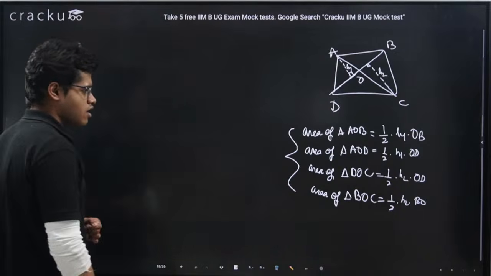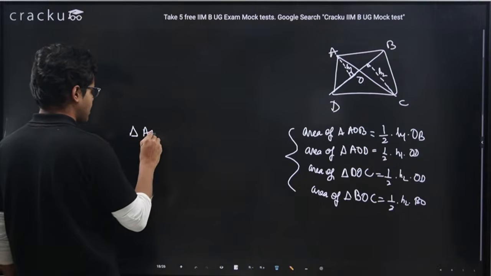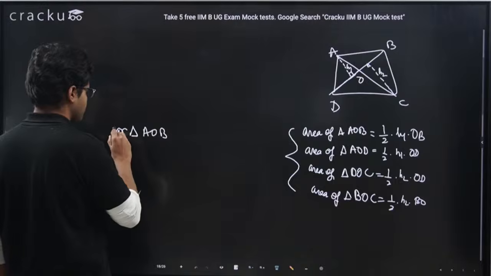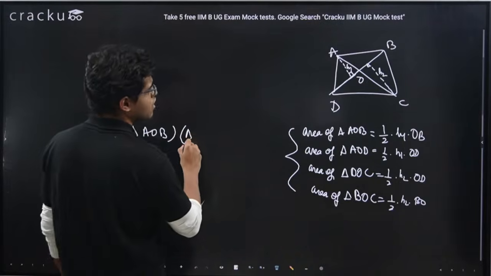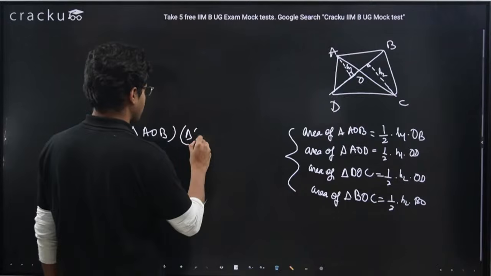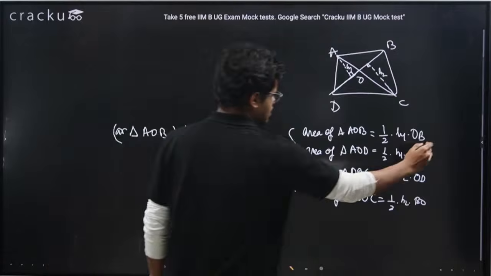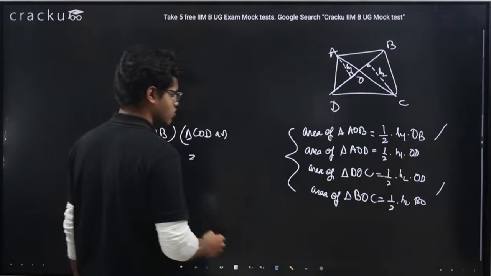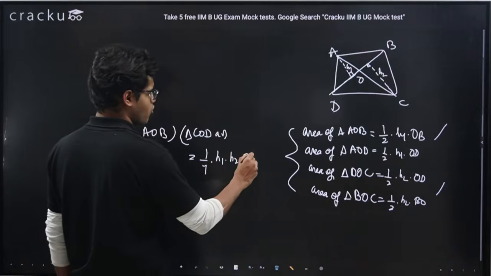Right? Now, if you look, if I multiply the area of triangle AOB with the area of triangle COD, I will get half into half, 1 by 4th, H1 into H2 into OB into OD.